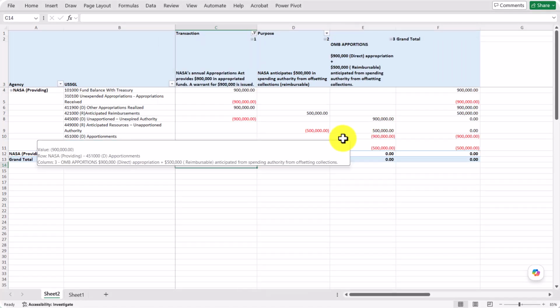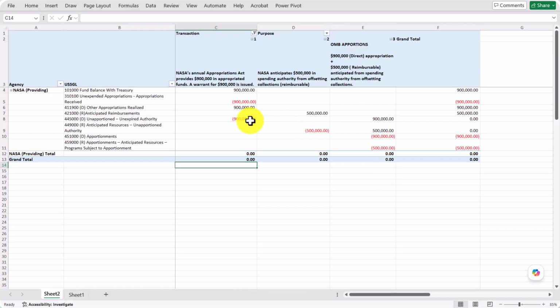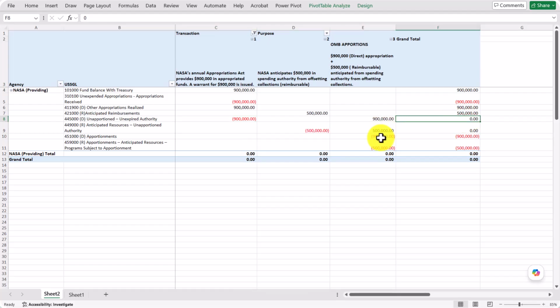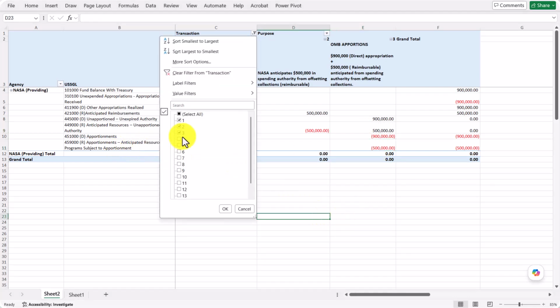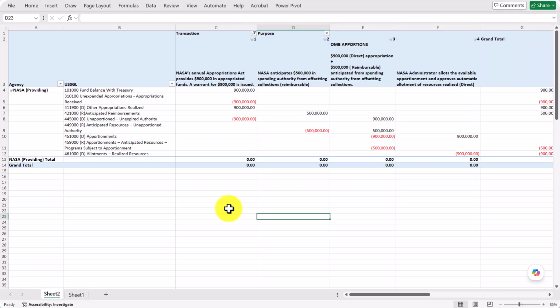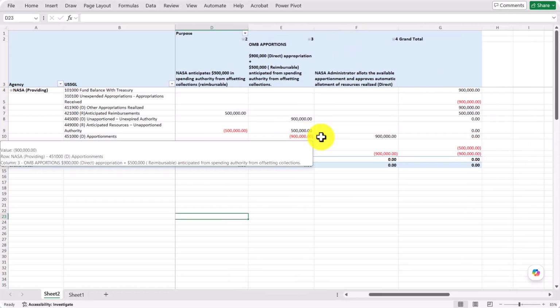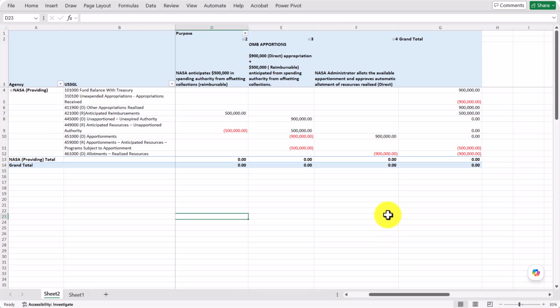Now we had our apportionment. I think this is just great to show: we had our unapportioned balance and then it was reduced as it was moved to apportionments. You'll see that movement happening. Same thing right here. We had our anticipated resources unapportioned, reduced it, and moved it to apportionments, anticipated resources. The next transaction occurred. We allotted our funds. You can see here, once again, moving the apportionments down to allotments.